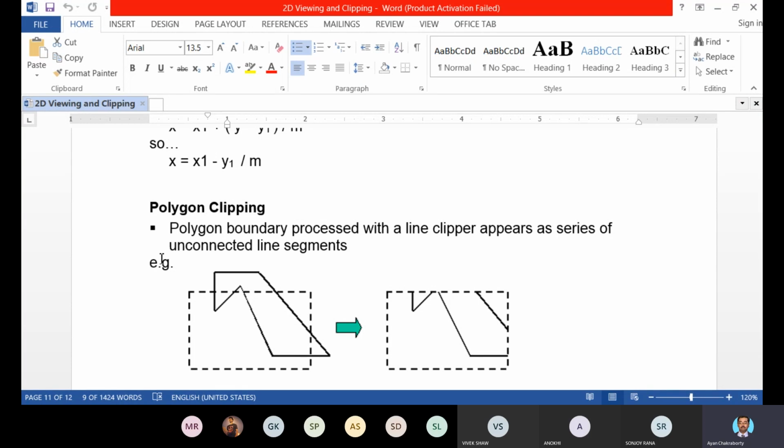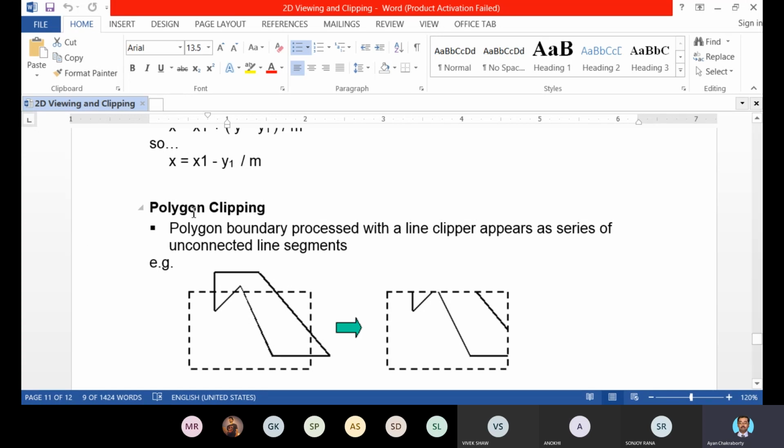Next day we will see how we can clip a real-world polygonal shape or object using a clipping algorithm.